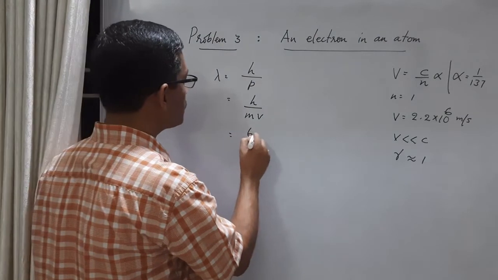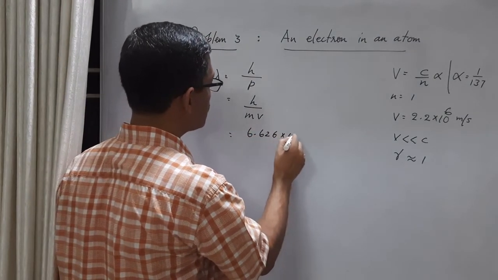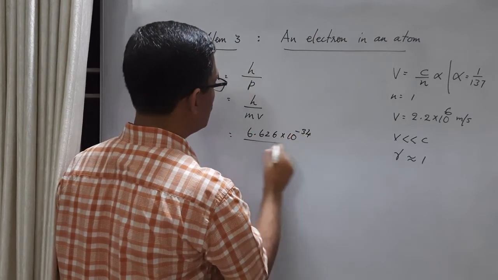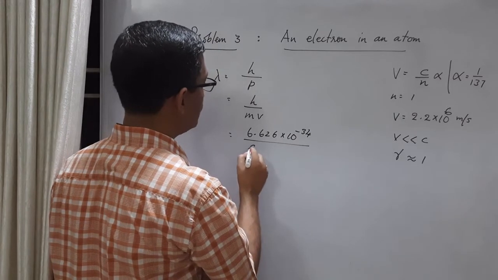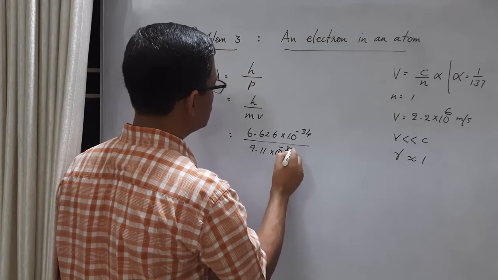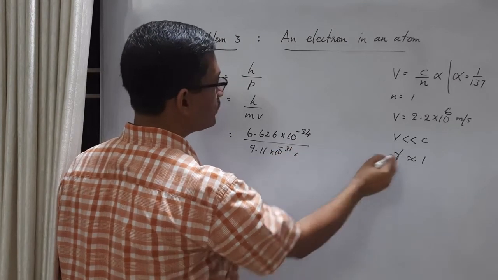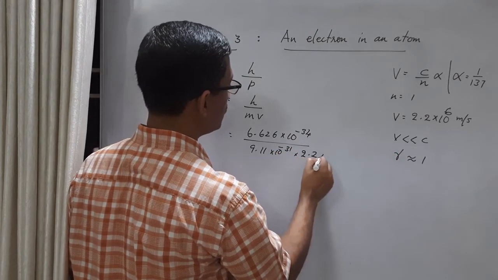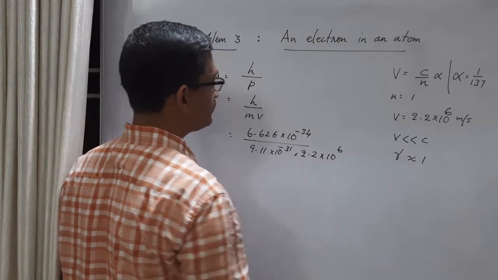So substitute the values: 6.626 into 10 raised to minus 34, divided by 9.11 into 10 raised to minus 31 kilogram, and the speed is 2.2 into 10 raised to 6.